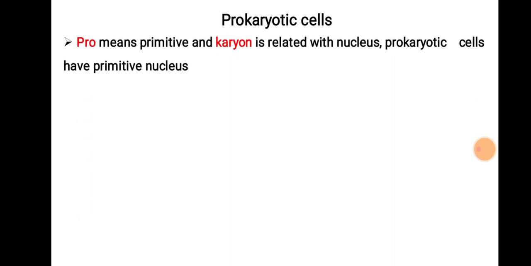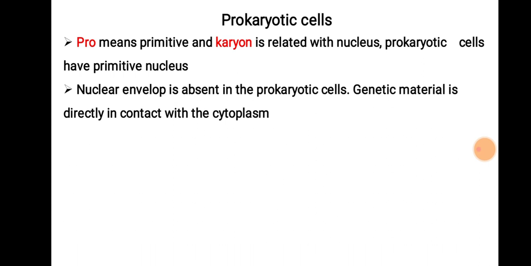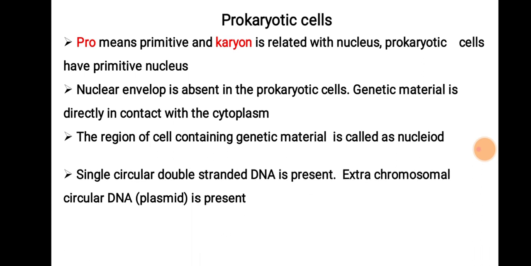Here the word prokaryote reflects that pro means primitive and karyon is related with nucleus. The prokaryotic cell has a primitive nucleus. It means that the nuclear envelope is absent in the prokaryotic cell, because of which the genetic material is in direct contact with the cytoplasm. The region of the cell containing genetic material is called the nucleoid.